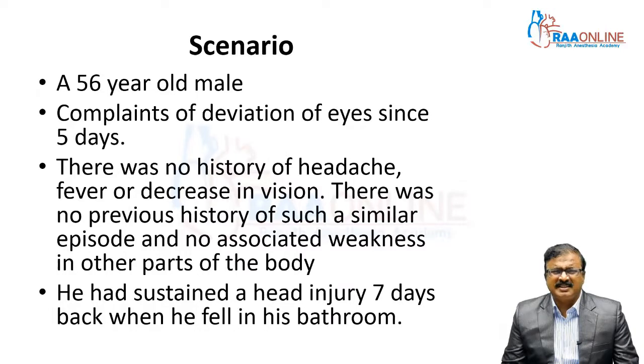A 56-year-old male has complaints of deviation of sight since 5 days. There is no history of headache, fever or decrease in vision. No previous history of a similar episode and no associated weakness in other parts of the body. History of a sustained injury 7 days back when he fell in his bathroom. 2 days after the injury, he developed deviation of the eyes.